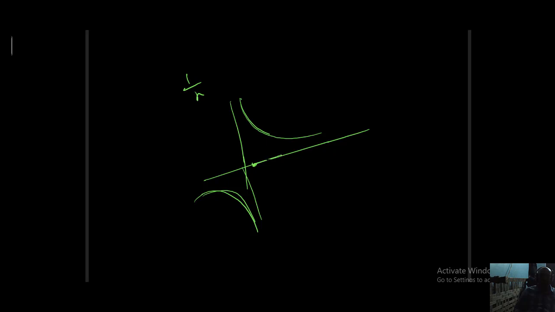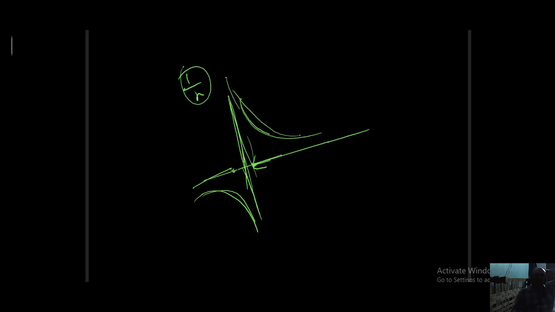At x equal to 0, what happened? If x is approaching 0 plus, then y approaches infinity. If x is approaching 0 minus, then y approaches minus infinity. So the 1 by x function is not continuous at x equal to 0. What type of discontinuity? Non-removable discontinuity, of infinite type, or sometimes called discontinuity due to an asymptote.